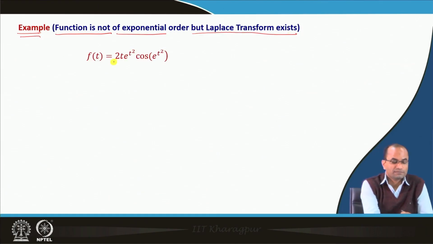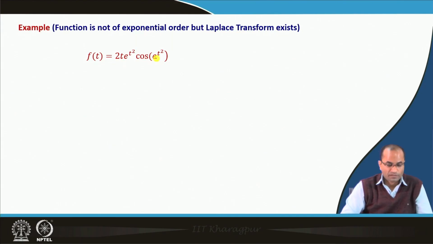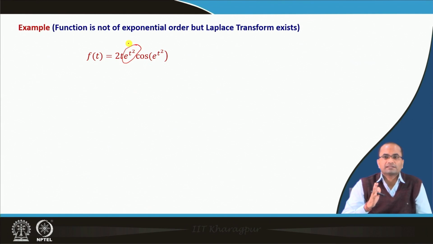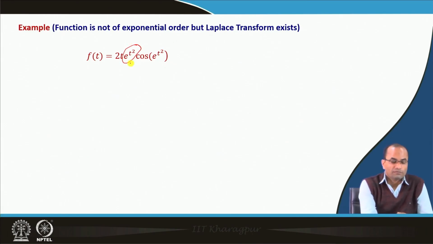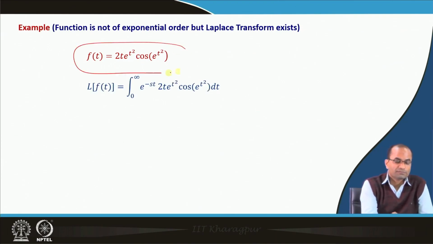Here, for instance, we take f(t) as 2t e^(t^2) cos(e^(t^2)). We have already seen that because e^(t^2) is coming here, this cannot be bounded by an exponential function of order alpha. So because of the presence of e^(t^2), this function is not of exponential order.